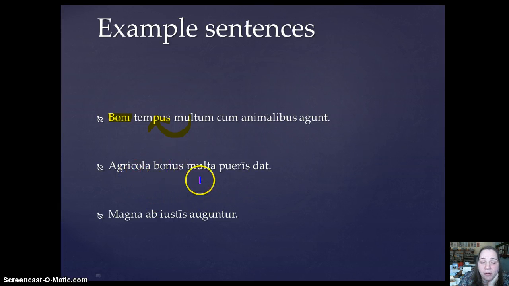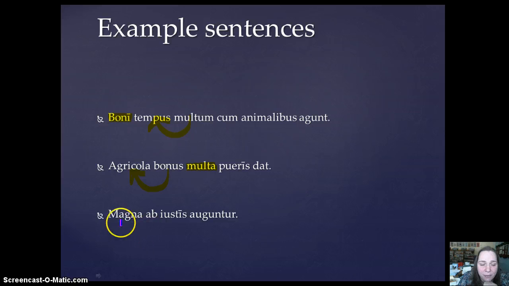Agricola bonus multa pueri stat. Again, we have two adjectives in here, but bonus is describing Agricola. They're both nominative, singular, masculine. So it's multa that is our substantive adjective. The good farmer gives many things to the boys.